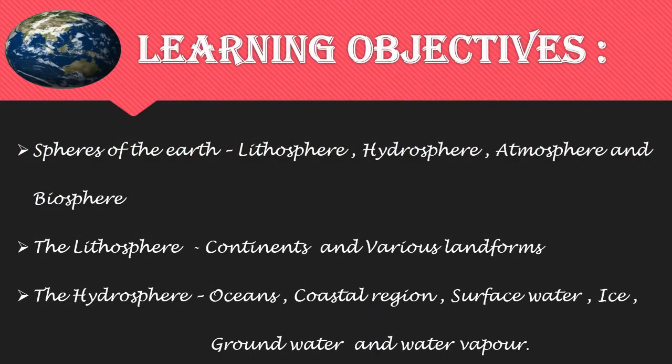So students, before beginning with the chapter, let's see what are the learning objectives. In this chapter, you will be learning about spheres of the Earth, that is lithosphere, hydrosphere, atmosphere and biosphere. And today we will be discussing two spheres, that is the lithosphere and the hydrosphere. In lithosphere, you will be learning about the continents and various landforms, and in hydrosphere, you will be learning about oceans, coastal region, surface water, ice, groundwater and water vapor.